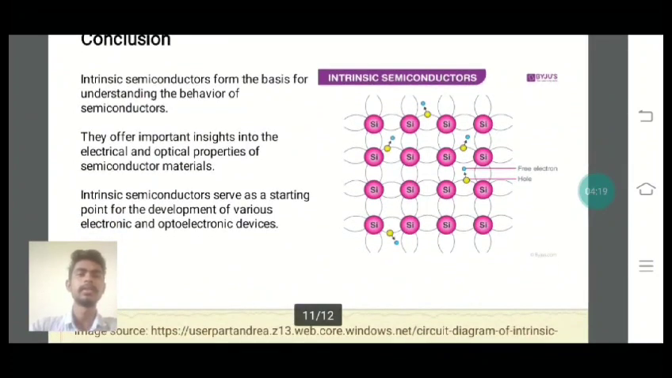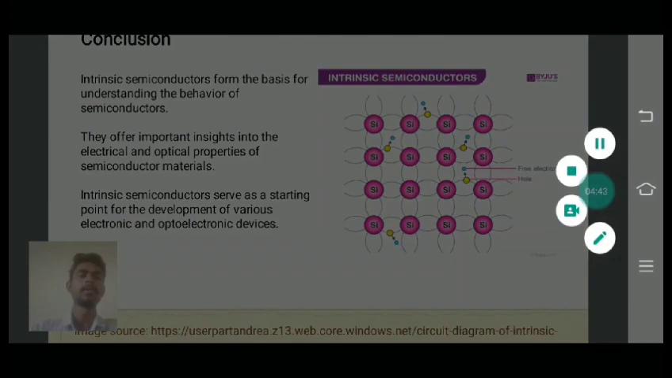In conclusion, intrinsic semiconductors form the basis for understanding the behavior of semiconductors. They offer important insights into the electrical and optical properties of semiconductor materials. Intrinsic semiconductors serve as a starting point for the development of various electronic and optoelectronic devices.